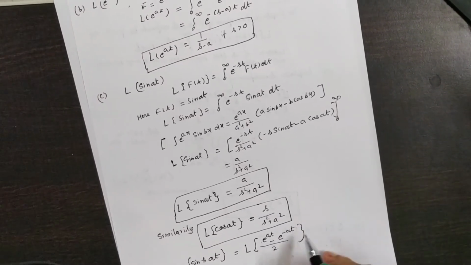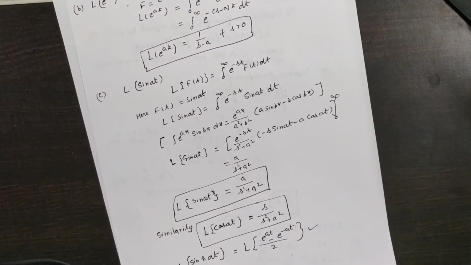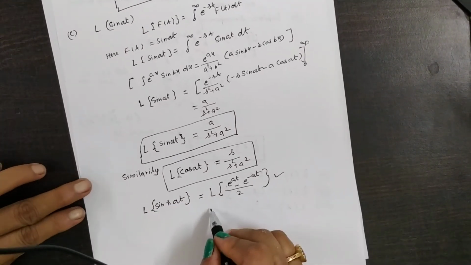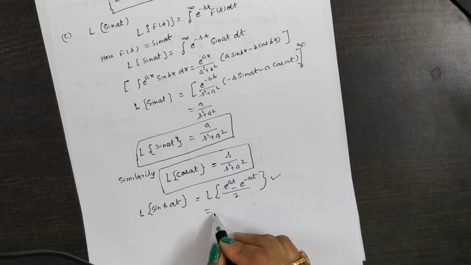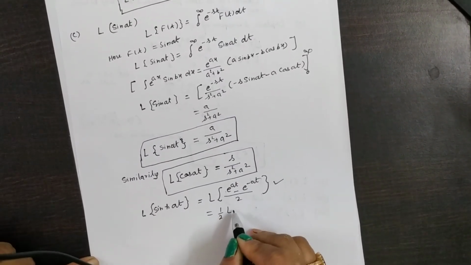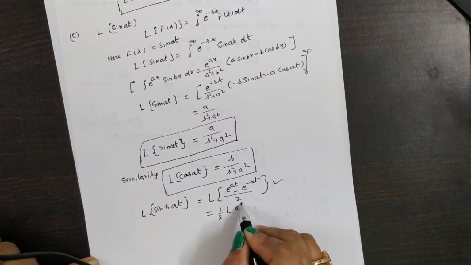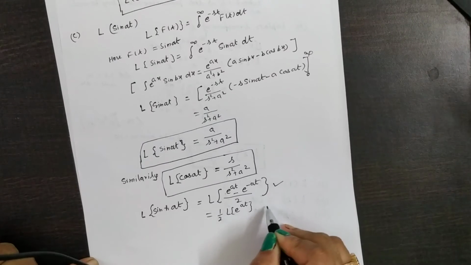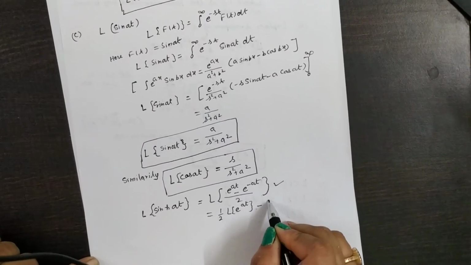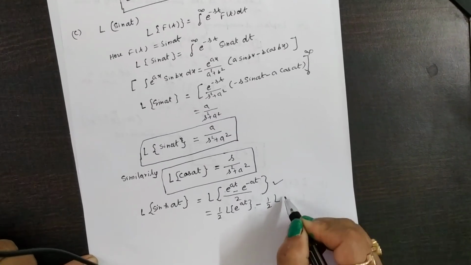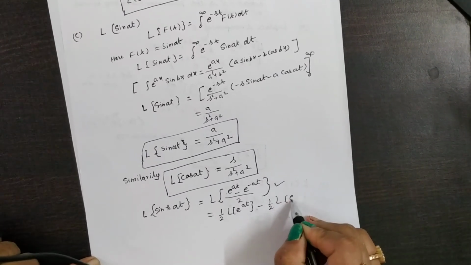So it can be written as half of the Laplace of e to the power at, minus half of the Laplace of e to the power minus at.